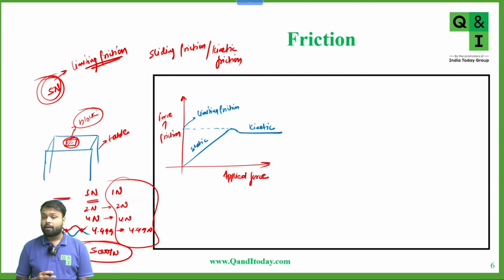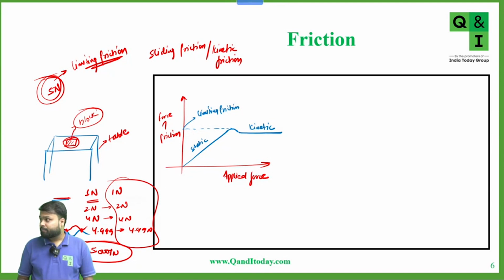Yes, sir. Now there is one more type of friction called rolling friction. You can see we use wheels in trolley bags and in pulleys for the movement of bodies. In the well, we also use pulleys, just for the ease of motion. Because when we use a wheel, there is less contact between the surfaces, so the friction between the surfaces is comparatively less than static and kinetic friction.